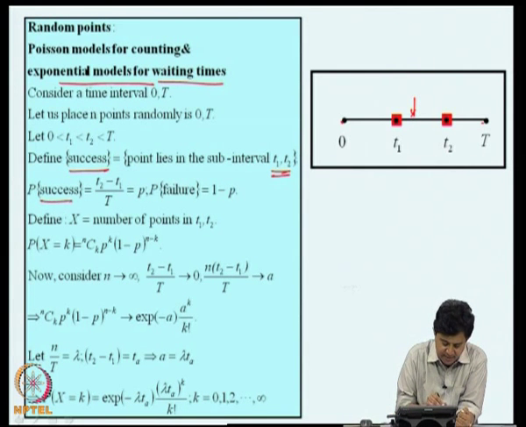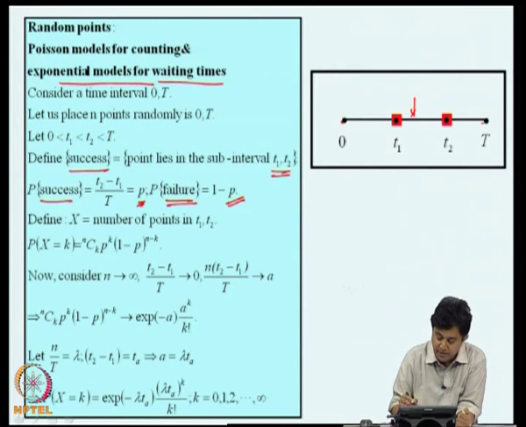So, the probability of success is (t2 minus t1) divided by capital T, which is p, because we are placing the point randomly in 0 to T. So, it can land anywhere with the same probability. Probability of failure, where success is that the point lies in t1 to t2, is that the point lies outside t1 to t2, which is 1 minus p.